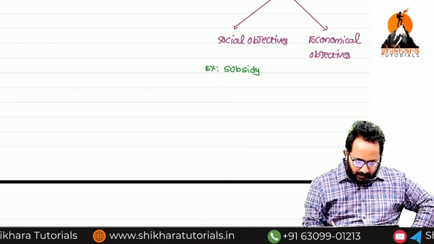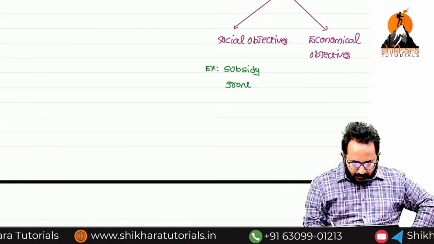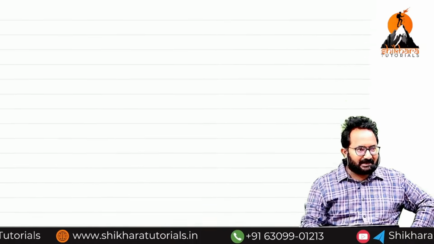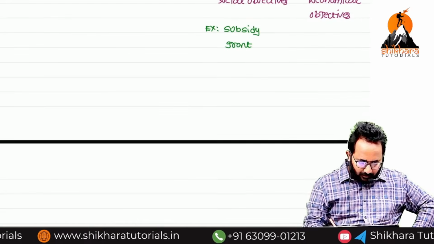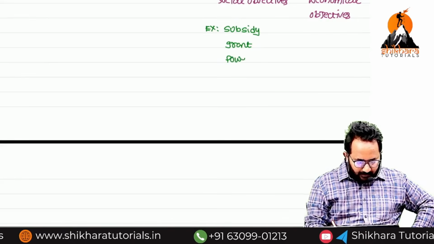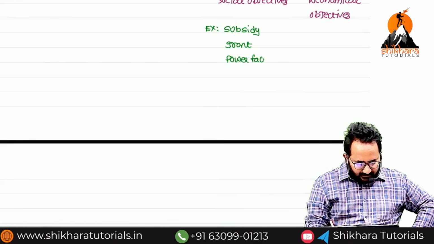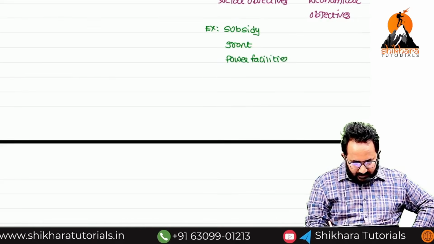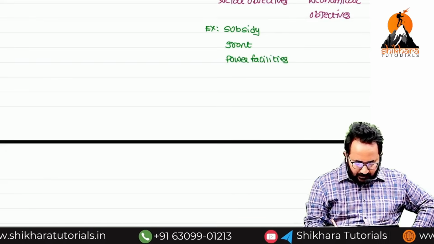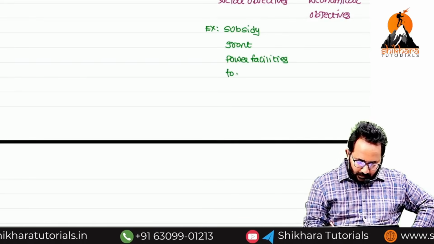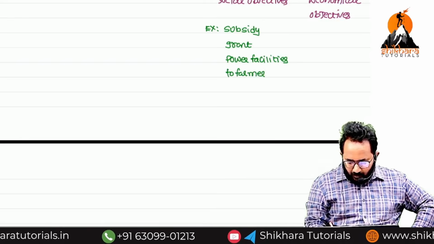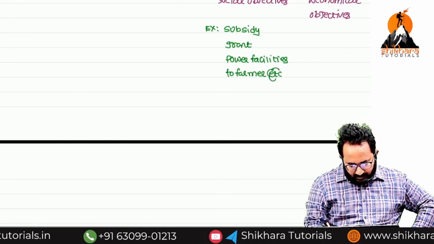Next, grant also. Yes, sir. In some cases the government can give a grant to industries also. Next, free power also. Power facilities to whom? Farmers. Not to all. Yes. So these are all what? Etc. Many things are there.